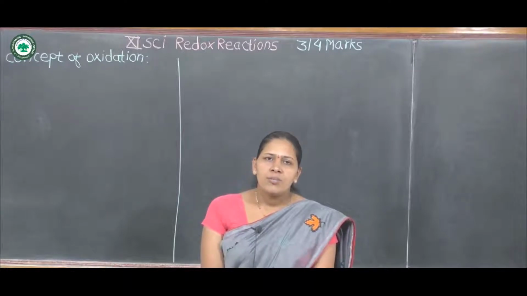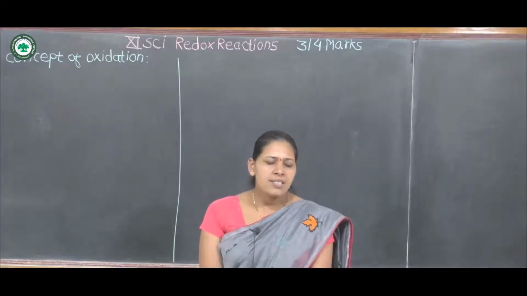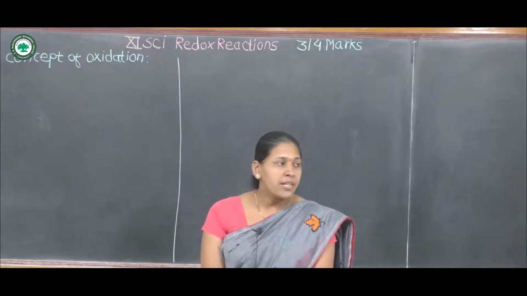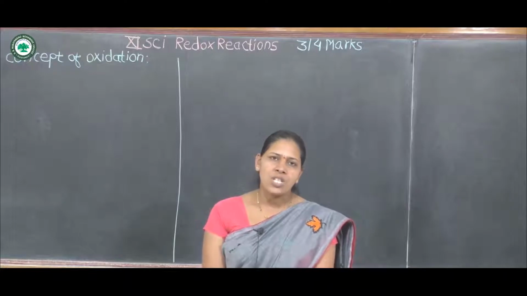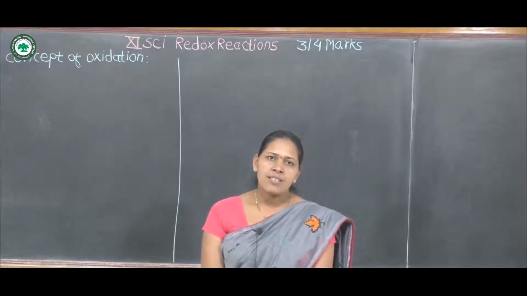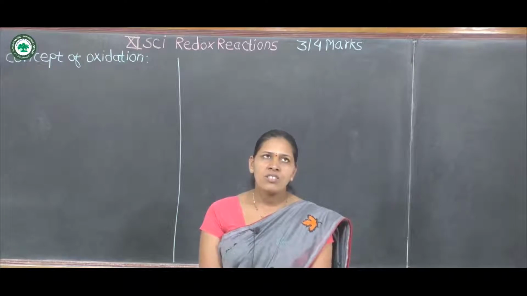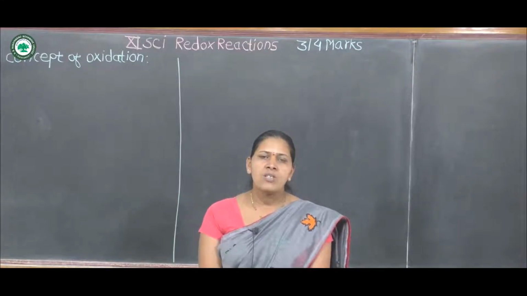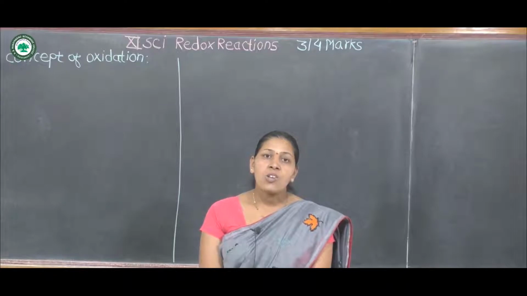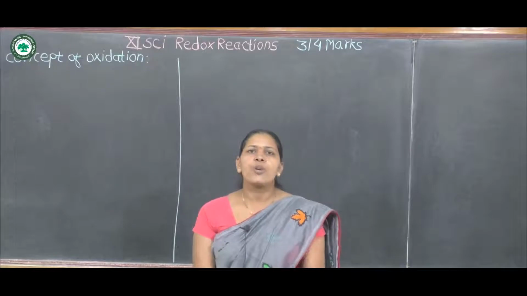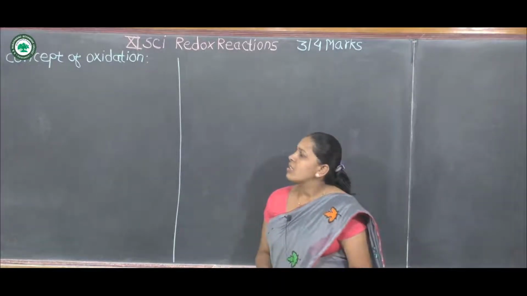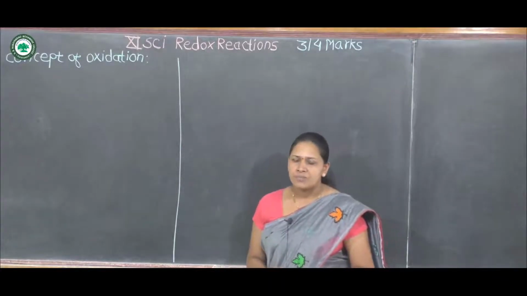Then, new batteries become useless after some days. This is also due to oxidation. These are some examples of oxidation. Then another, you are familiar with the green film formed on copper metal, which is also oxidation. Then loss of luster of silver is also oxidation. Then we are going to discuss the concept of oxidation.